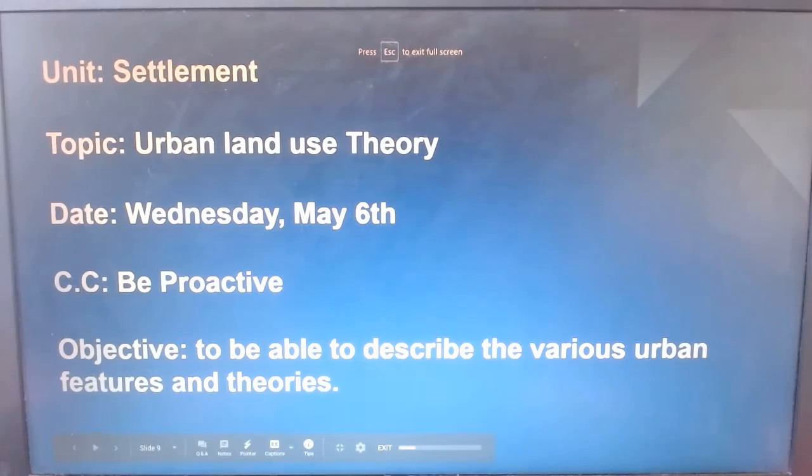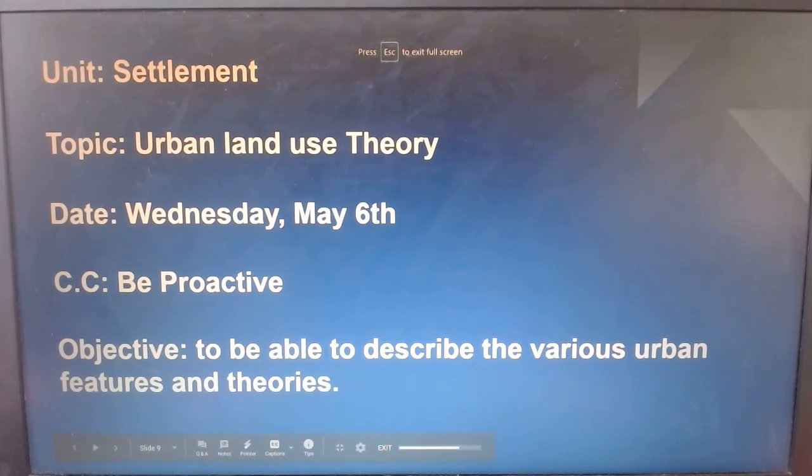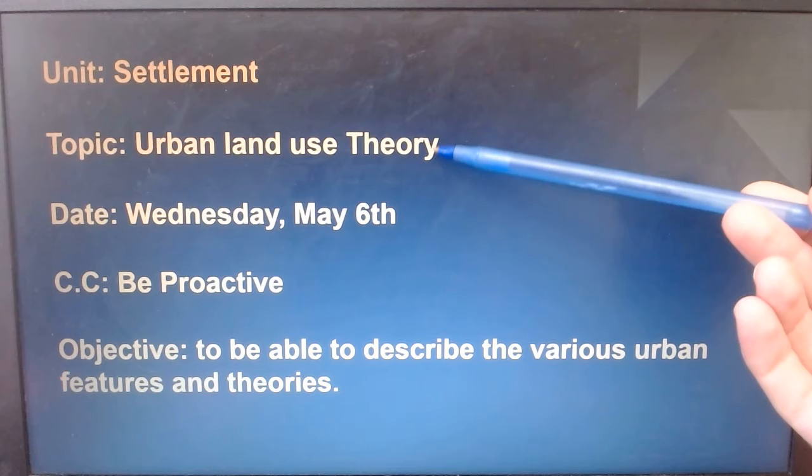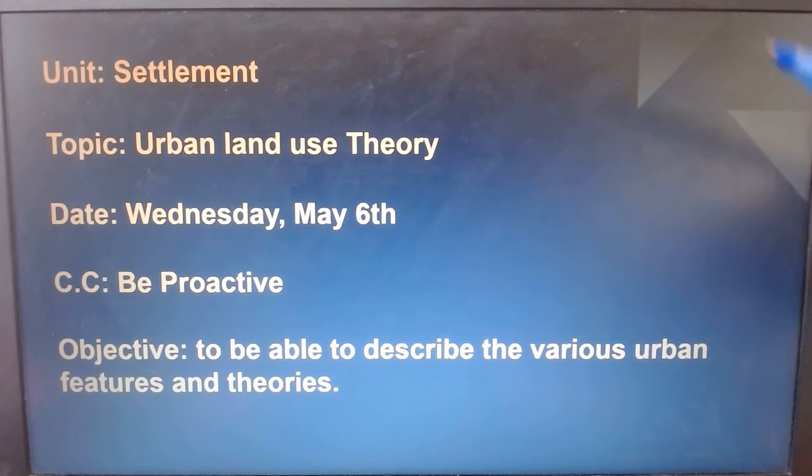All right. Morning, everybody. Let's continue on with our settlement. We're looking at land use, urban land use theory today. There's two main theories. We're going to look at a little third one as well. You've got your date and objectives there to make a quick note of.